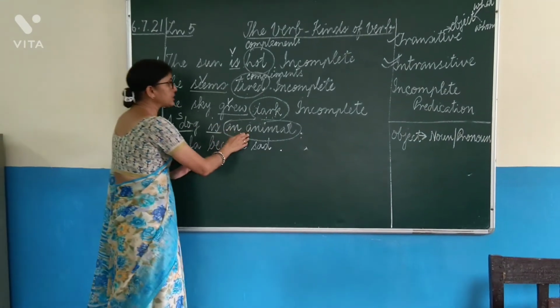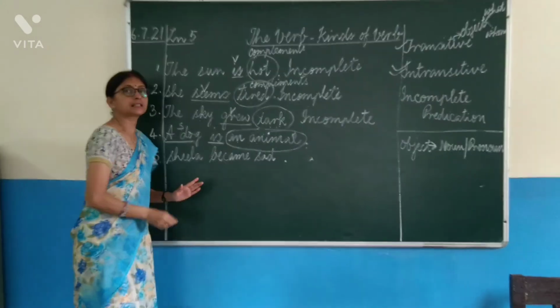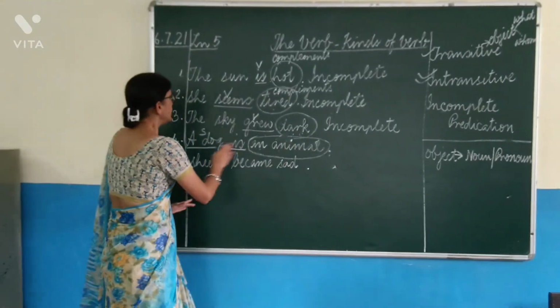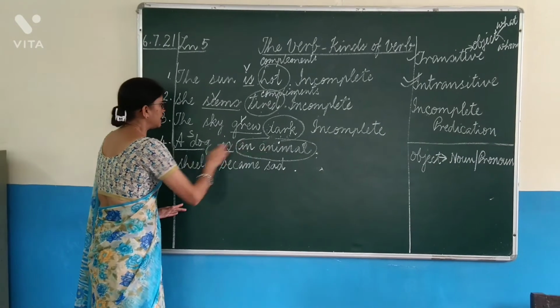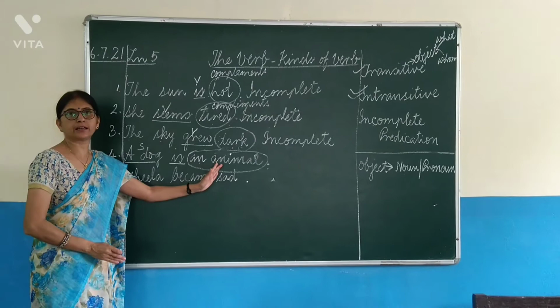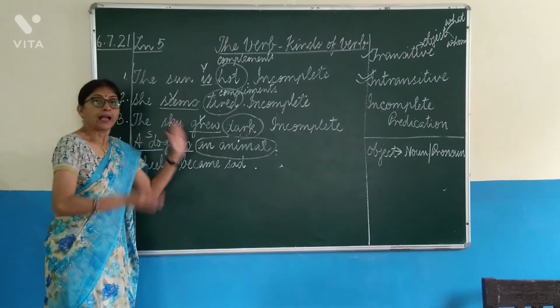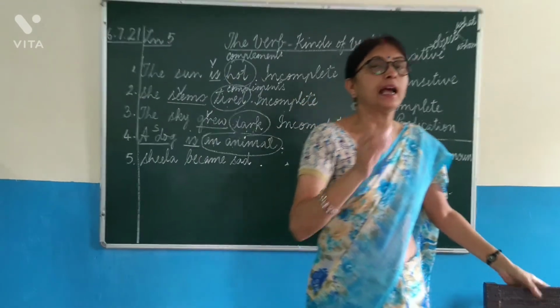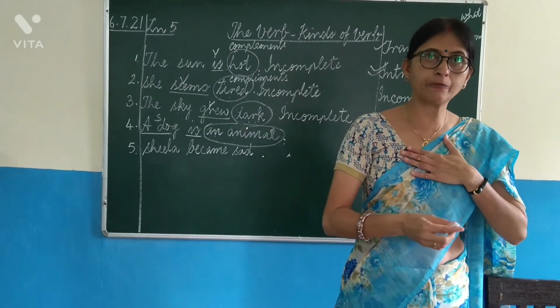A dog is explained with the words an animal. Understood? In such a case, this is called subjective complement. Subjective complement because this is explaining the subject, adding meaning to the subject. So we cannot consider it as an object. An object should always be something different. Suppose I say, I wrote a letter. I am one person.